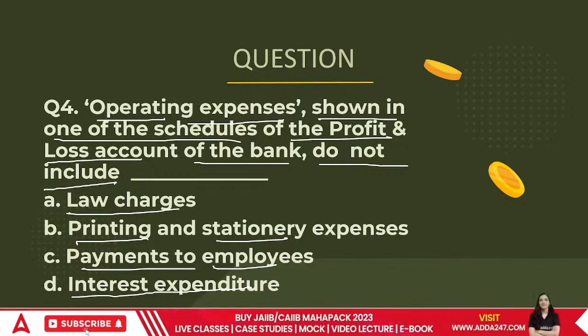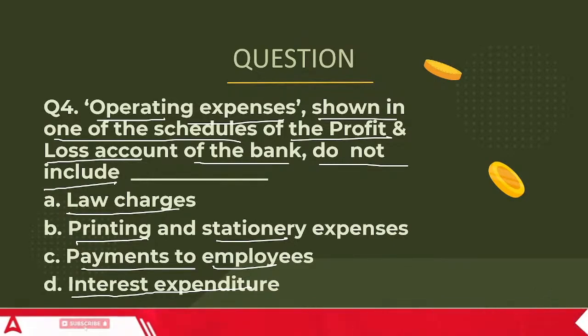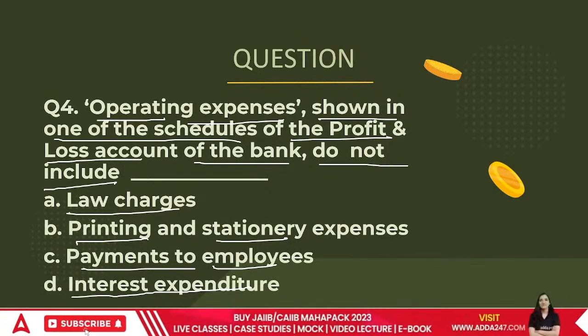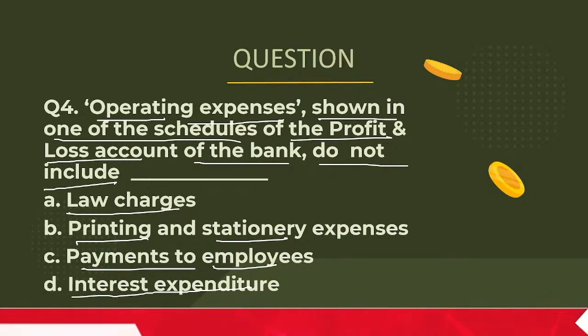The operating expenses include law charges. Sometimes banks get into legal troubles, or they have to fight cases when people make claims. Then printing and stationery, payment to employees, and interest expenditure.